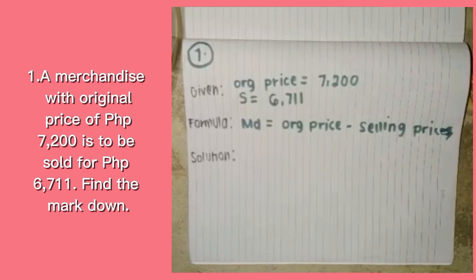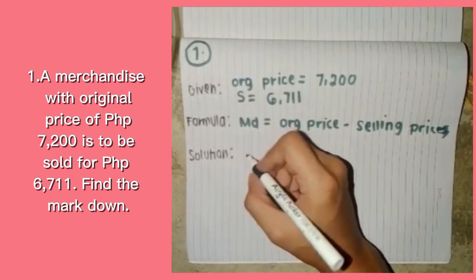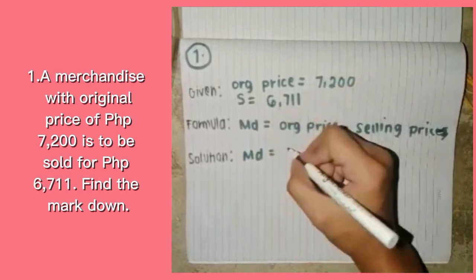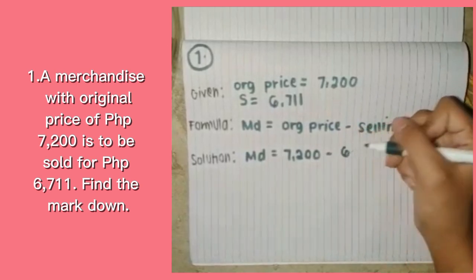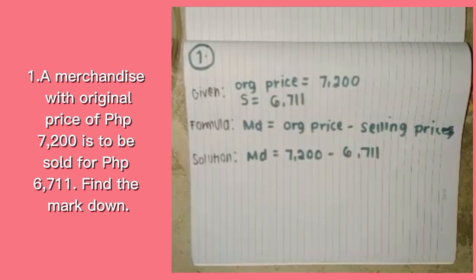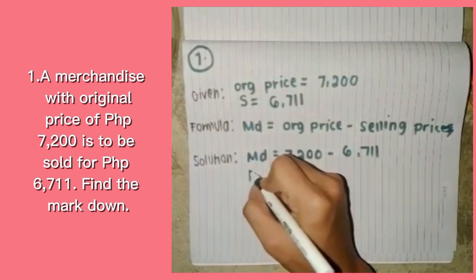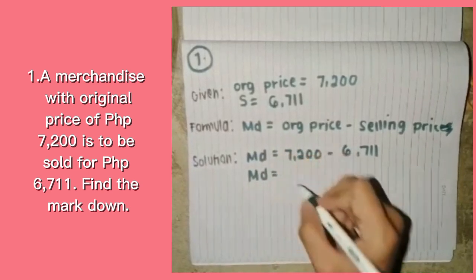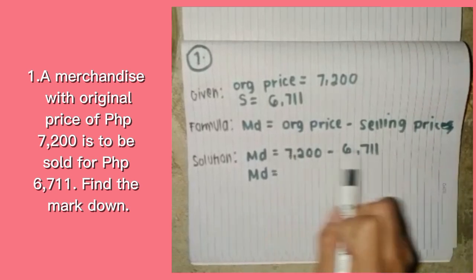So for the solution, we are going to find the markdown. MD is equal to original price, which is 7,200 pesos, minus the selling price, 6,711 pesos. As always, you guys can calculate this on your own to find the answer. So MD, markdown, is equal to 7,200 minus 6,711. This is pretty easy.